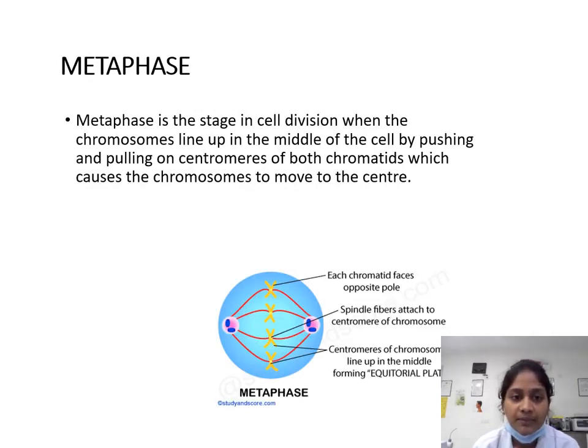Next, coming on to the metaphase. Metaphase is a stage in cell division when the chromosomes line up in the middle of the cell by pushing and pulling on the centromeres of both chromatids, which causes the chromosomes to move to the center.